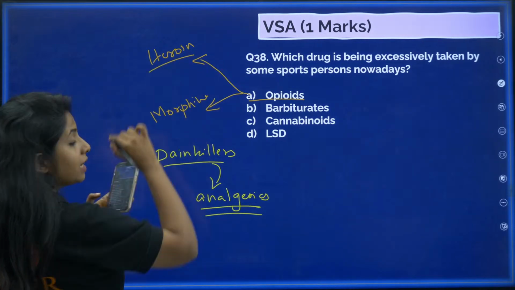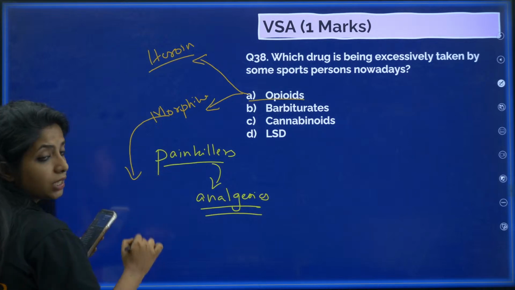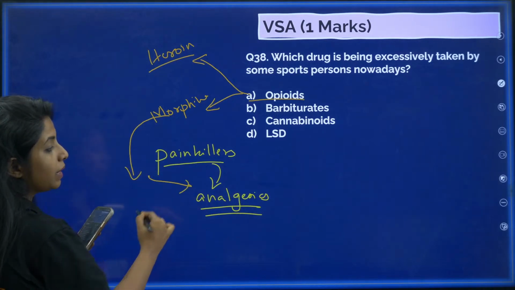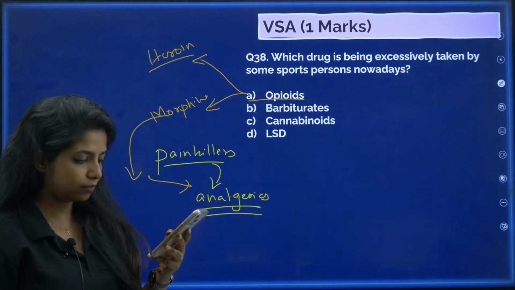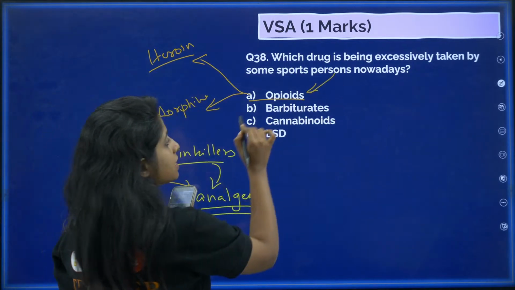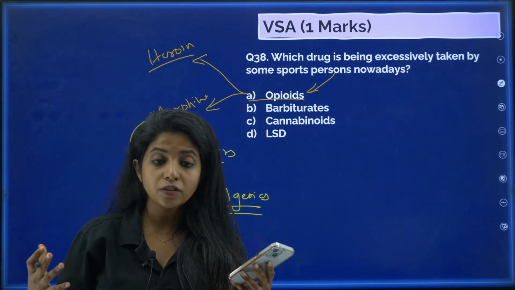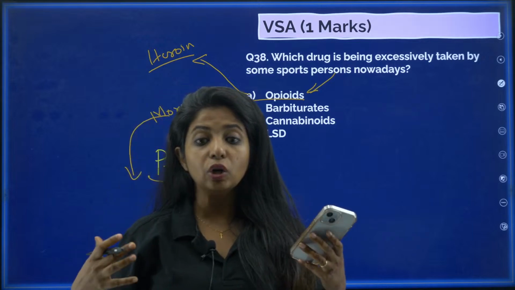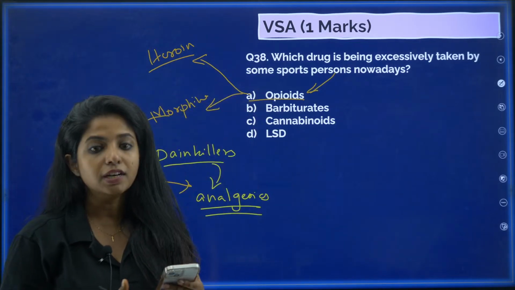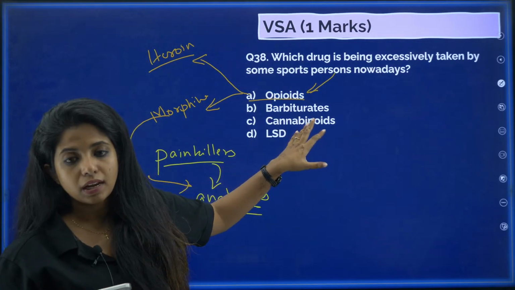Heroin is going to act like a depressant. It is going to slow down your body. What does morphine do? Doctors use morphine as an analgesic, painkiller, sedative. So basically, in your NCERT, it is mentioned that the people in the sports category take a lot of analgesics and painkillers. So that is how we have arrived from this answer to this answer, that is opioid is the one.